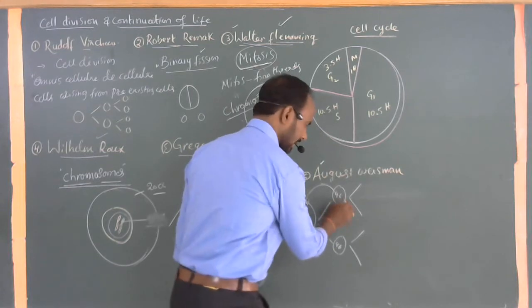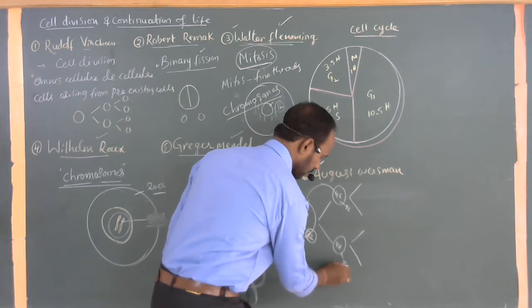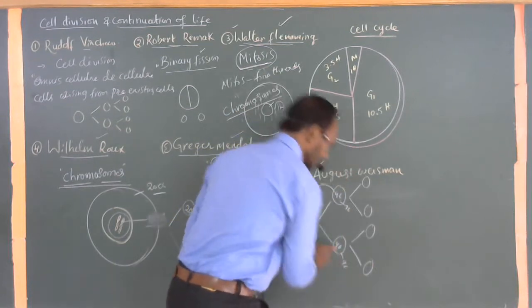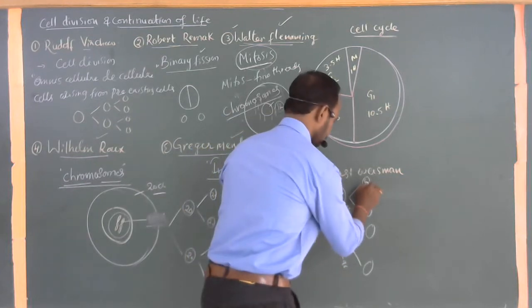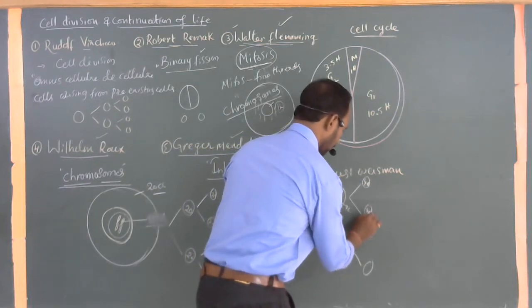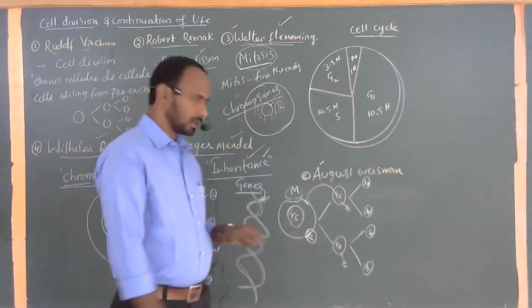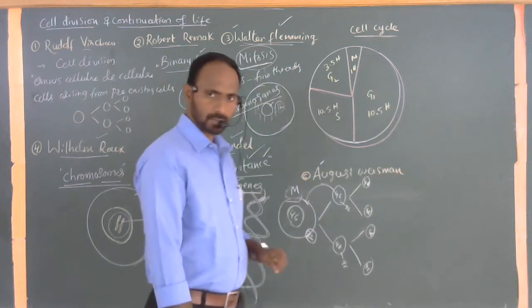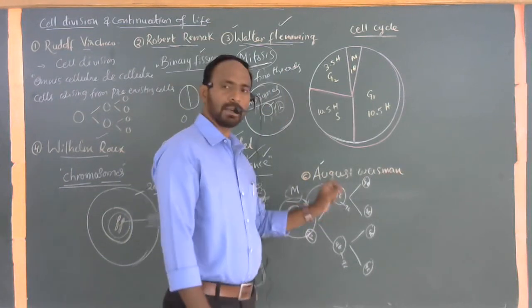Before the division, the chromosome number again doubles to 92, and again this one to 92. This cell gives two cells, and this cell also gives two cells. The 92 is shared as 46 and 46, 46 and again 46. The same number of chromosomes should be maintained in each and every successive division. In every generation, the number of chromosomes should not be changed.